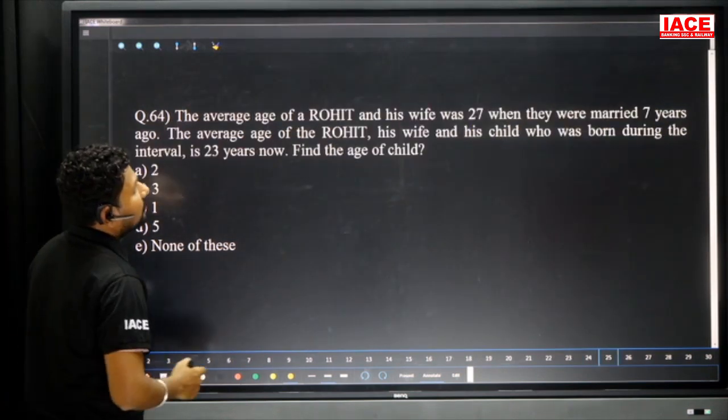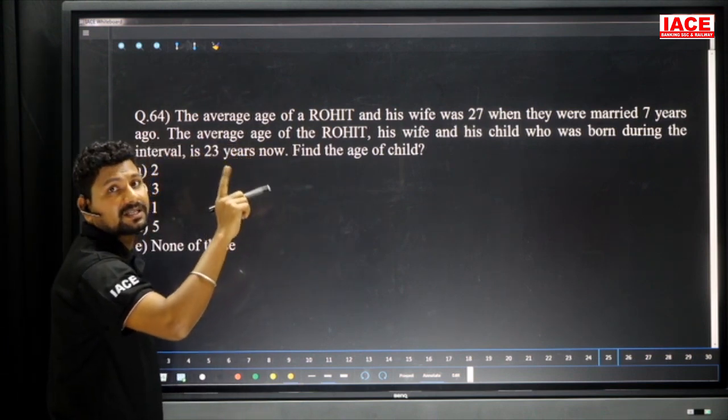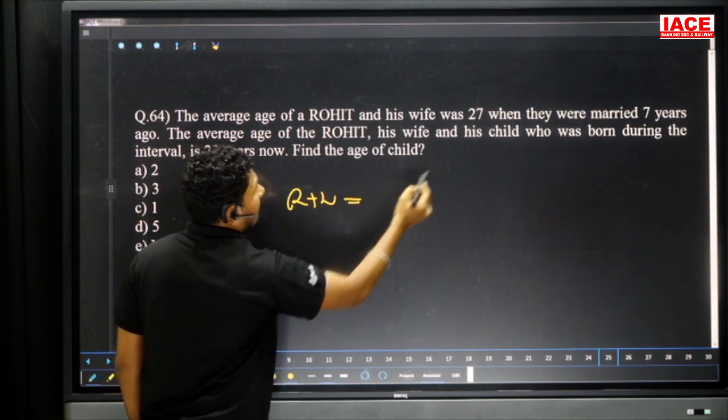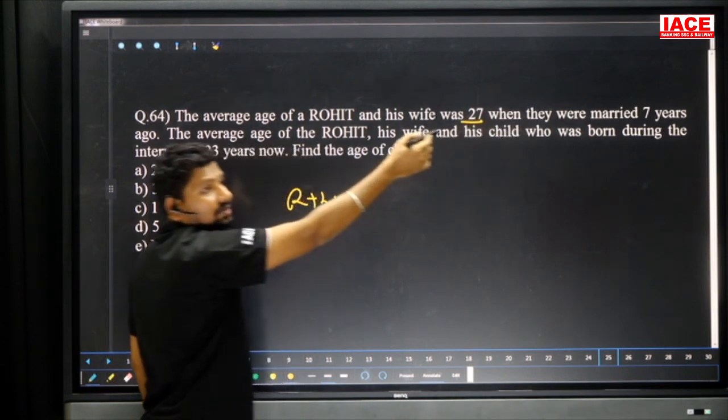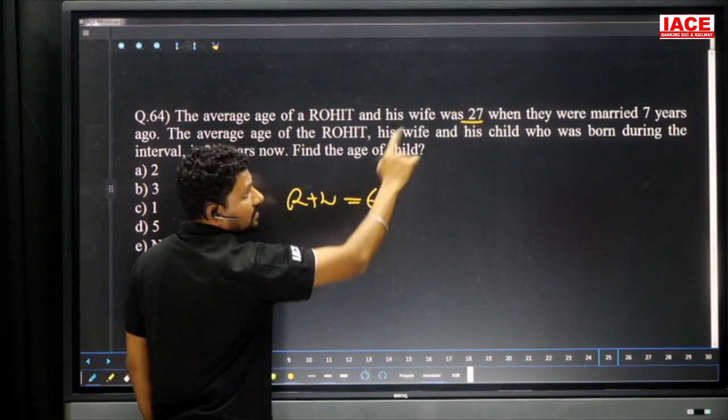Next, question number 64. The average age of Rohit and his wife was 27 years when they were married 7 years ago. At the time of 7 years ago, their average age is 27. Then Rohit and wife's present average is 27 plus 7, which is equal to 34. 34 double value is 68. Presently it is 68.